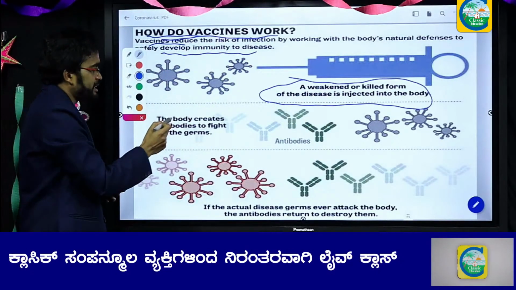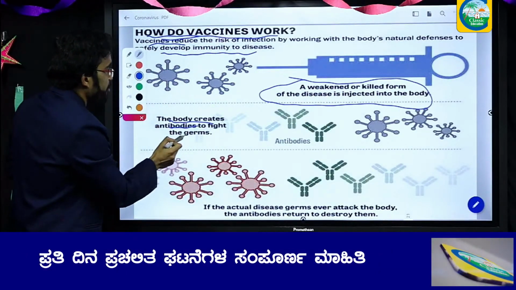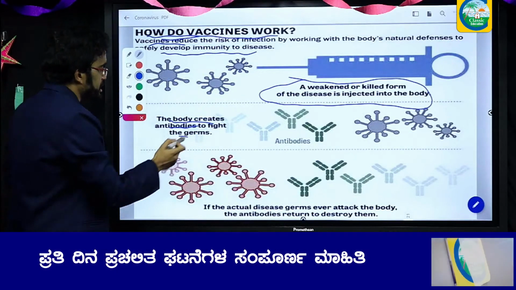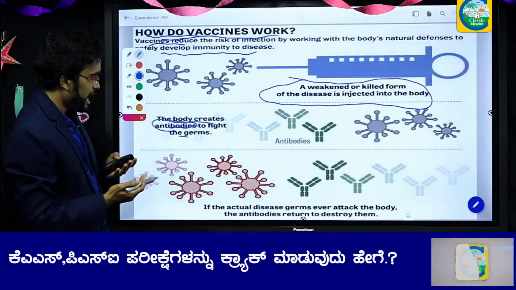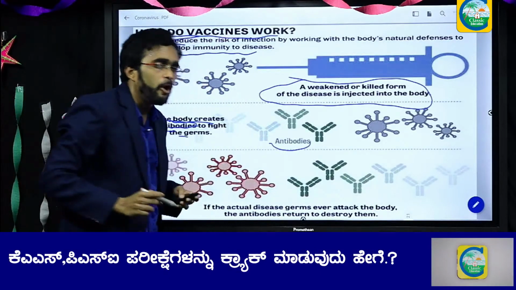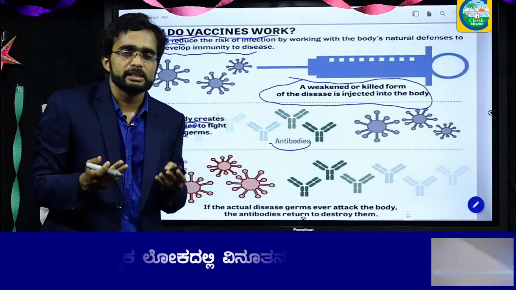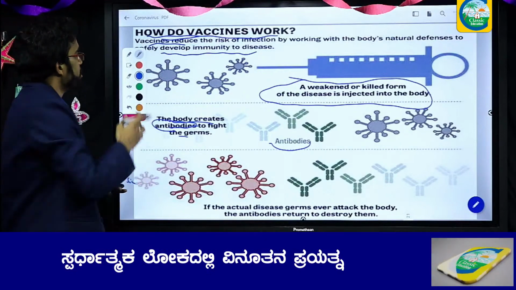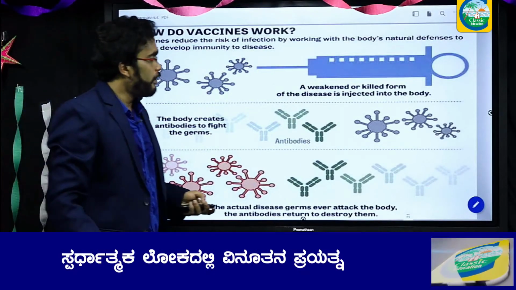Against this vaccine, our immune system will develop antibodies. Antibodies will be developed, and these antibodies will fight against the germs, viruses and bacteria. This is the way the vaccine functions.